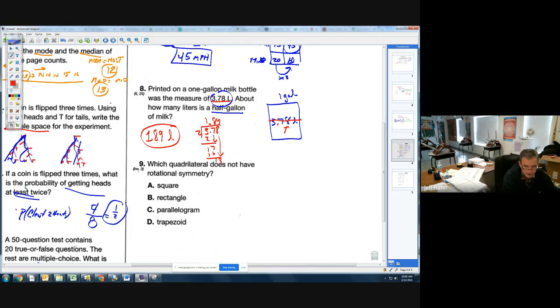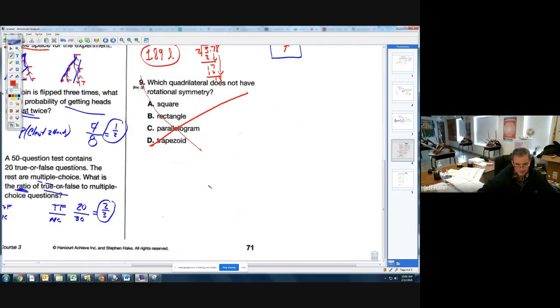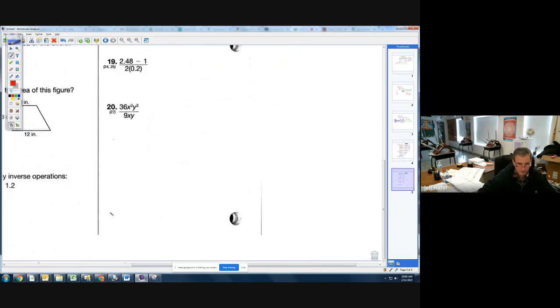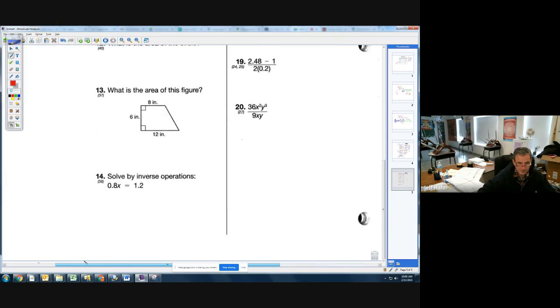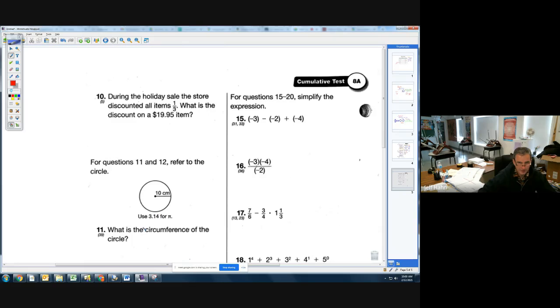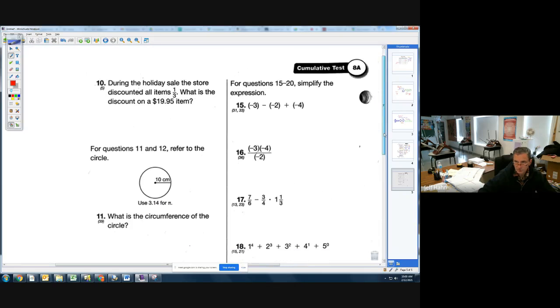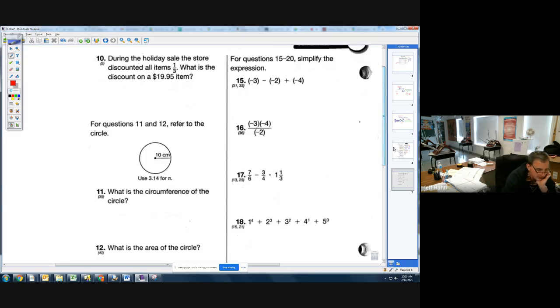Question number 9, you know what? We are just going to skip that. We'll talk rotational symmetry before. I don't think we talked about that, so let's just ignore that and hope it goes away for right now. Maybe we'll talk about it in a little bit. Although I thought I walked in and Mrs. Stone was talking about rotational symmetry, but that might have been 8th grade.